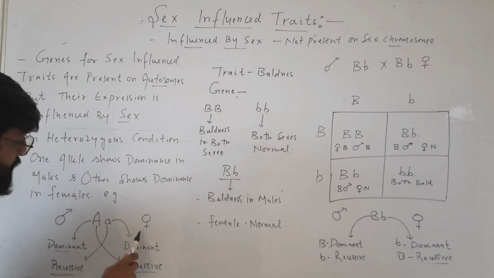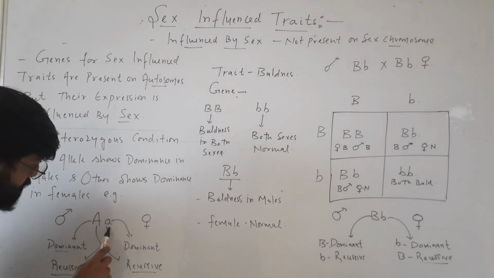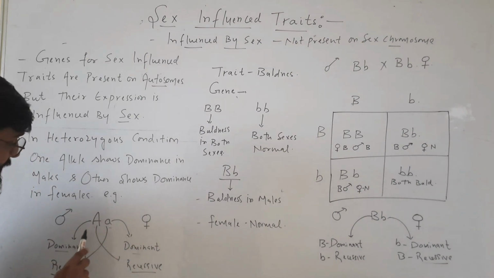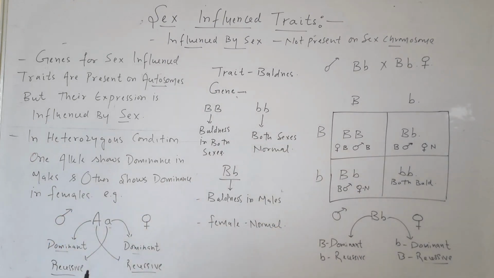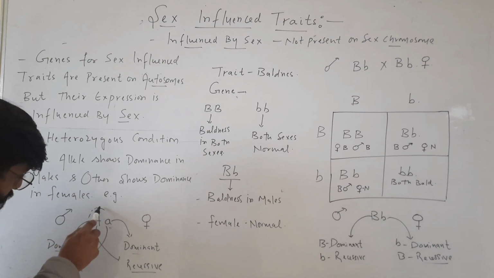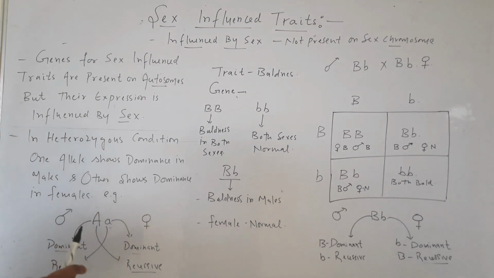But in case of female, this small a will be dominant and this capital A will be recessive. So here you can see that expression depends upon sex. This gene is present on autosomes, but its expression depends on sex. In case of male, it behaves as dominant. In case of female, it behaves as recessive.